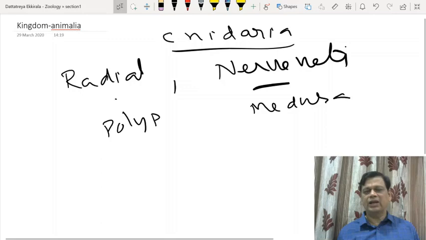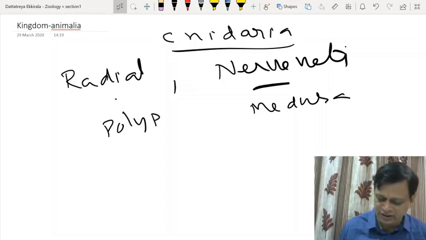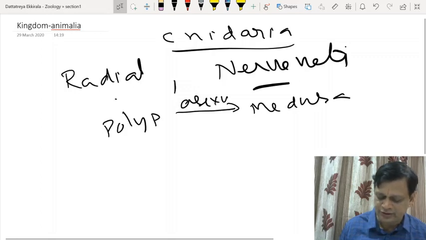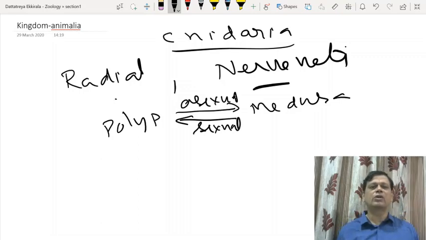An umbrella-like form is medusa, and the cylindrical form is polyp. And polyp generally reproduces by asexual methods and produces medusa, and medusa reproduces by sexual methods and forms a polyp. So these are two different. Some members are even polymorphic. One species existing in many forms, you can call it polymorphic, right?